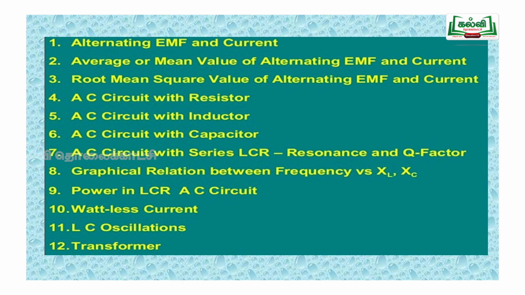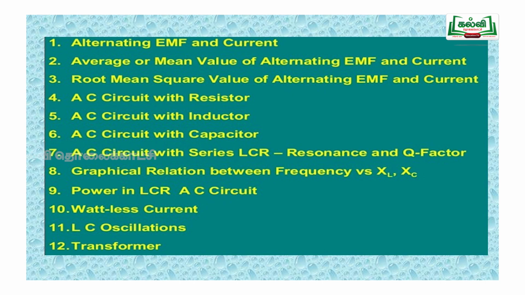Now the topics we are going to discuss today are the alternating current, the main topic, and alternating EMF, their average value or mean value, then the RMS value, the effective value, and the circuits: AC circuit with resistor, AC circuit with inductor, AC circuit with capacitor, and then all together the series LCR circuit, then their power relations and wattless current, and transformer. So now let us see how the AC is generated.